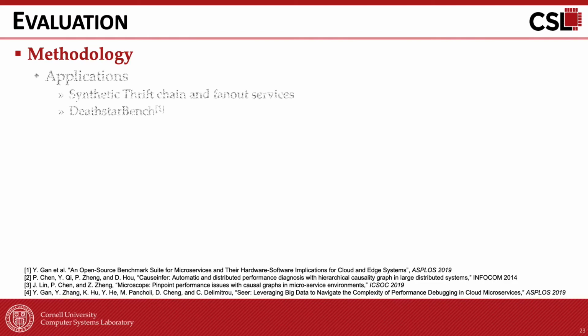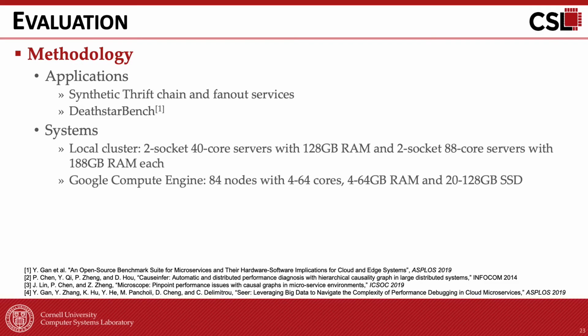We evaluate Sage with two synthetic RPC services, a long dependency chain and a fan-out service, since all microservices are combinations of these two. And we also evaluate it with three end-to-end applications from DeathStarBench, implementing a social network, a media service, and a hotel reservation site. We run experiments on both a local cluster and Google Cloud.